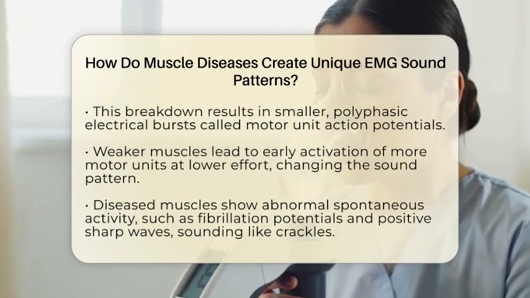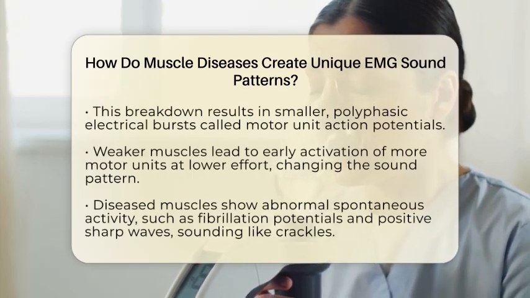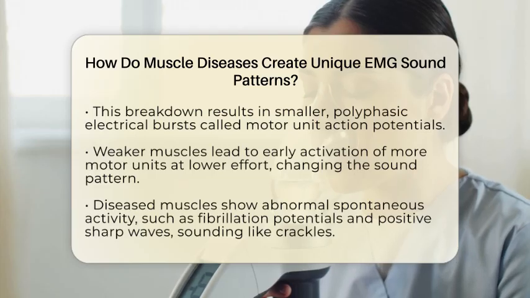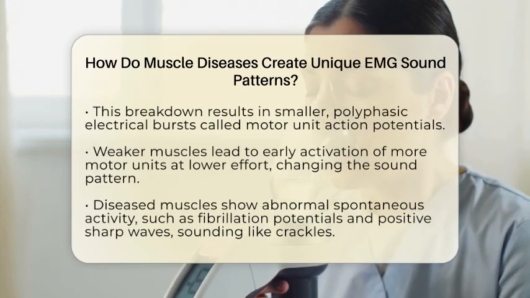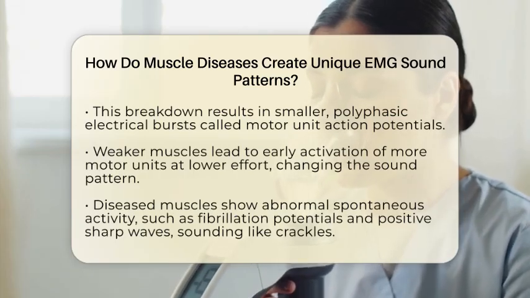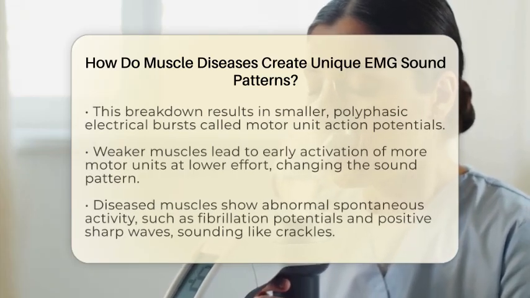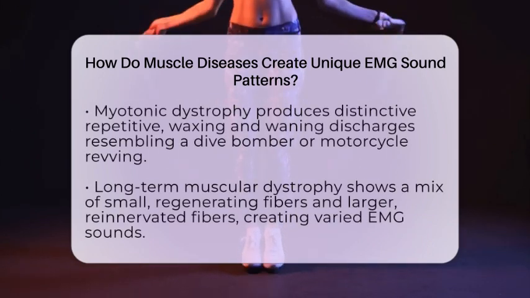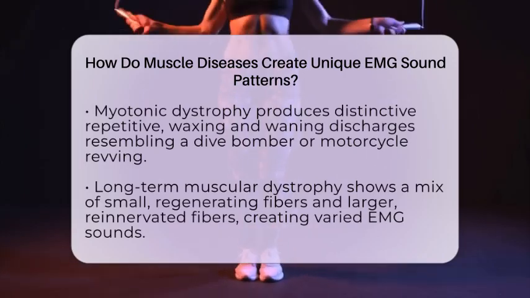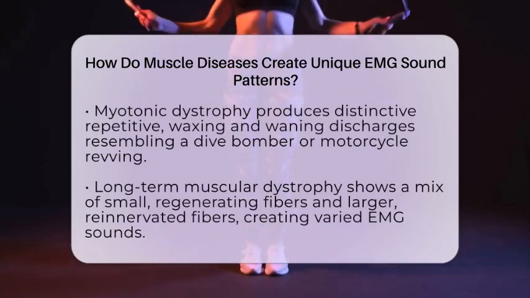Certain muscle diseases, like myotonic dystrophy, produce a very distinctive sound pattern called myotonic discharges. These are repetitive, waxing and waning electrical signals that sound like a dive bomber or a motorcycle revving. These sounds are highly characteristic and help differentiate myotonic disorders from other muscle conditions.